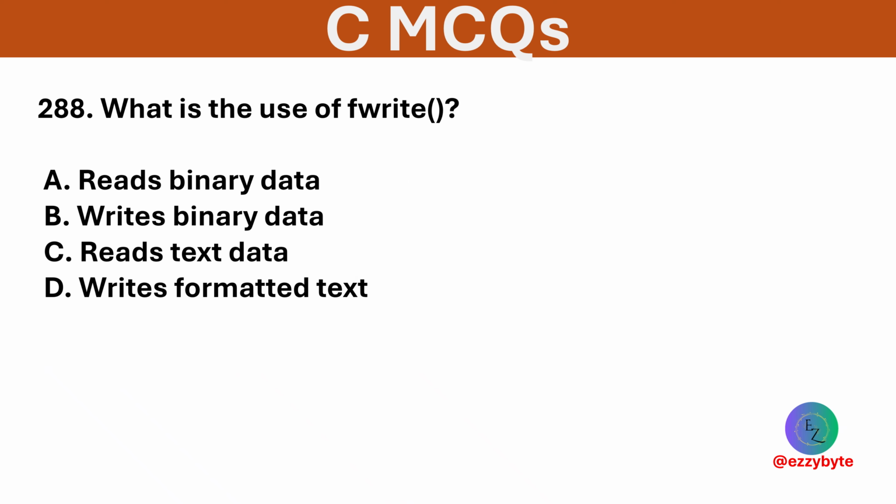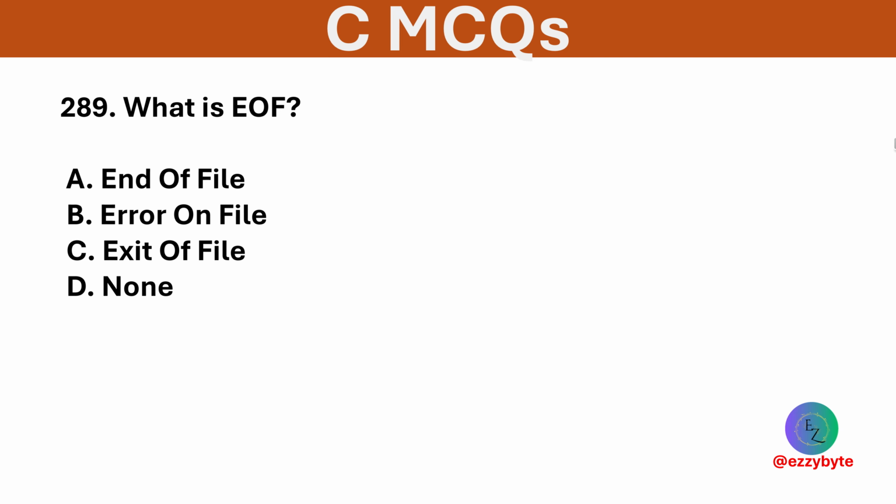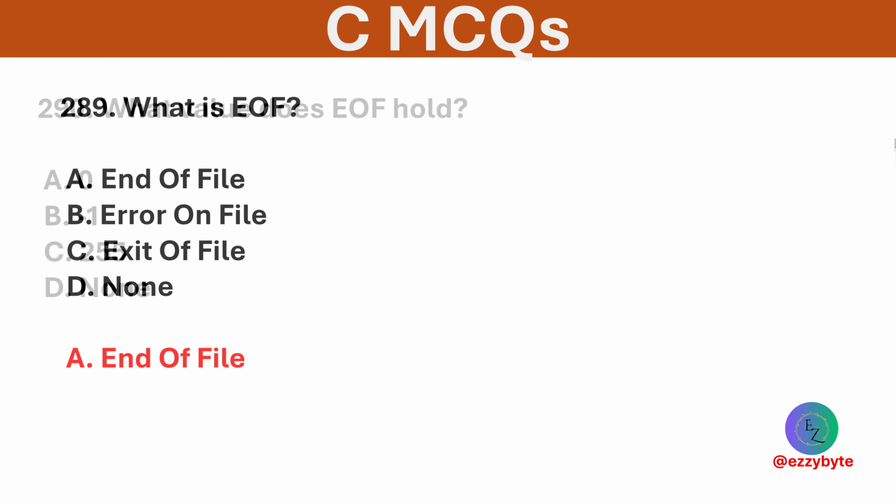What is the use of fwrite function? Options are reads binary data, writes binary data, reads text data, and writes formatted text. Option B is correct. fwrite function writes block of binary data to file. What is EOF? Options are end of file, error on file, exit on file, and none. Option A is correct. EOF signals that no more data can be read from file.